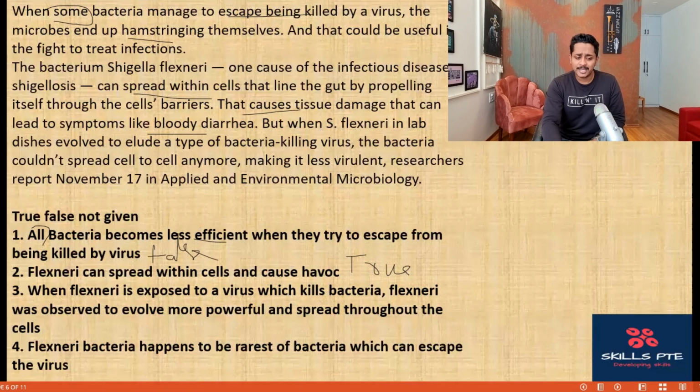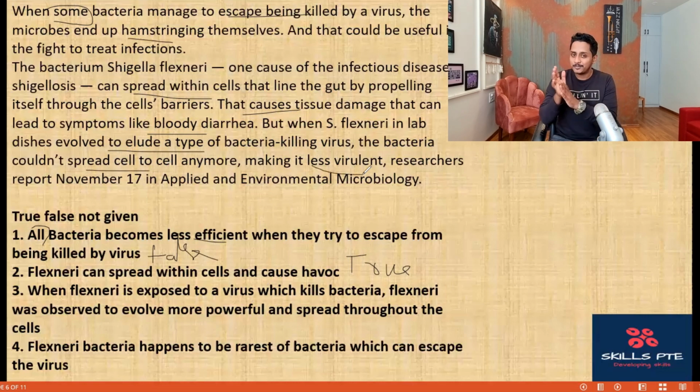When S. flexneri in lab dishes evolved to elude a type of bacteria killing virus, when it was exposed to a virus which kills bacteria, the bacteria couldn't spread cell to cell anymore, making it less virulent.